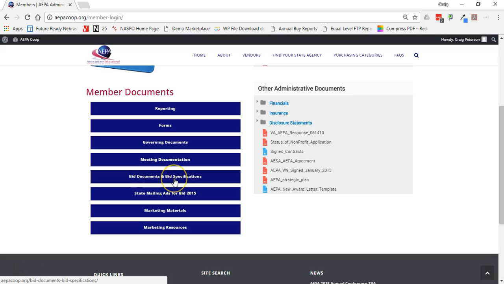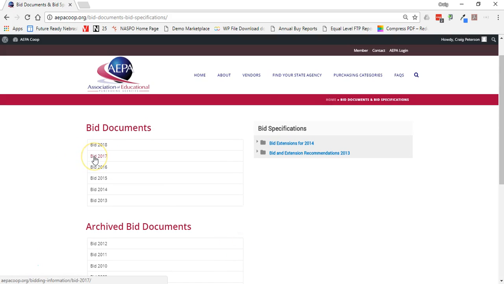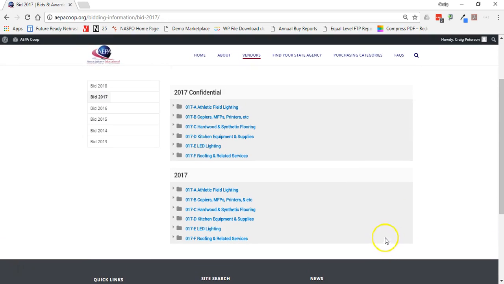Also, bid documents and bid specifications. If I click into that, it's going to take me into those bid documents. The only difference here is if I look at bid 2017 and click on that, it pulls it up. I do get two listings. I get a confidential one, so any of those documents that were marked confidential are placed into a folder for that year, for that vendor.